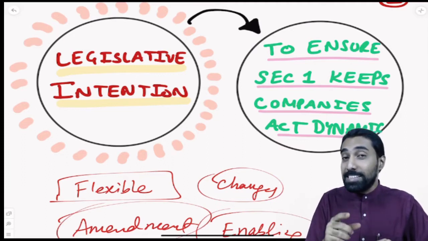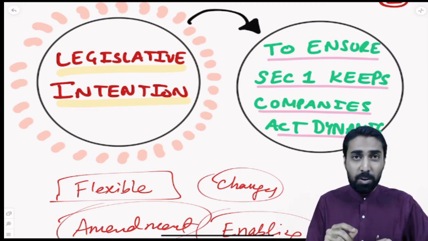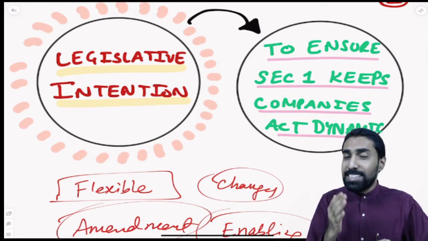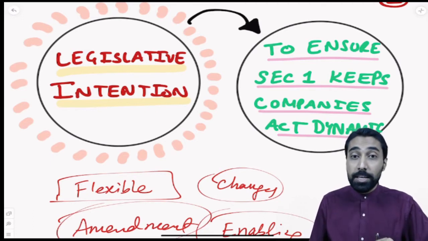So, the legislative intention, or what was in the mind of the people who drafted the law, was to make sure that section number 1 of the 2013 Companies Act is very flexible, very dynamic. We can make the changes whenever we want. And to make changes, we should have the power, right? In law, you should have the authority. Where is it enabled? To do anything, you need authority under law. And the Companies Act 2013 in section number 1 is giving authority where the entire Companies Act will become flexible, will become dynamic, and we'll understand how that is done.